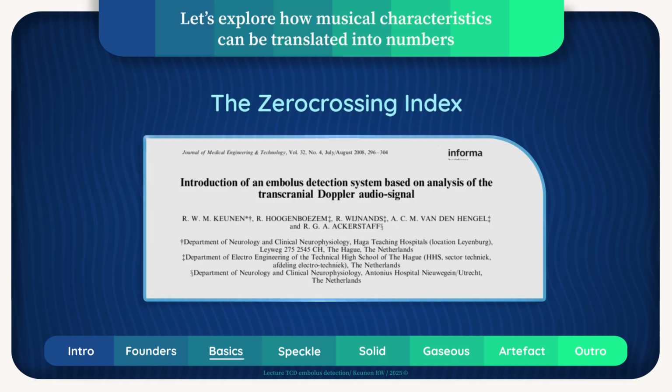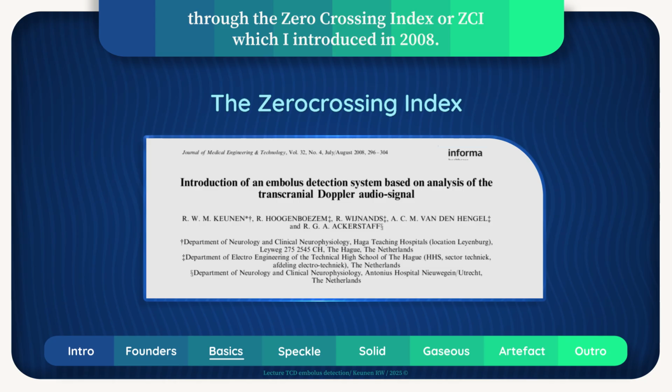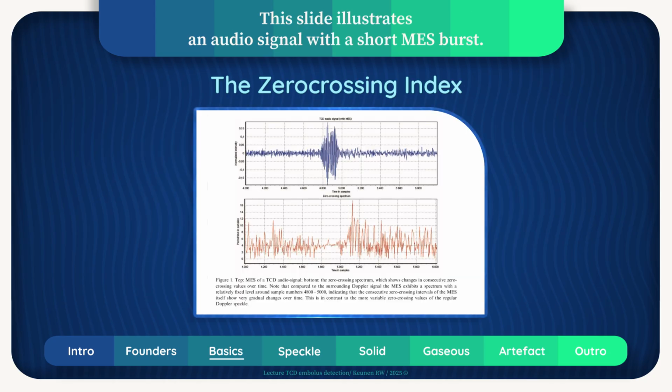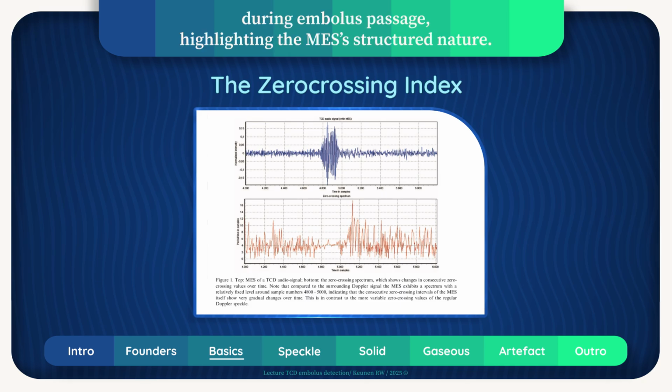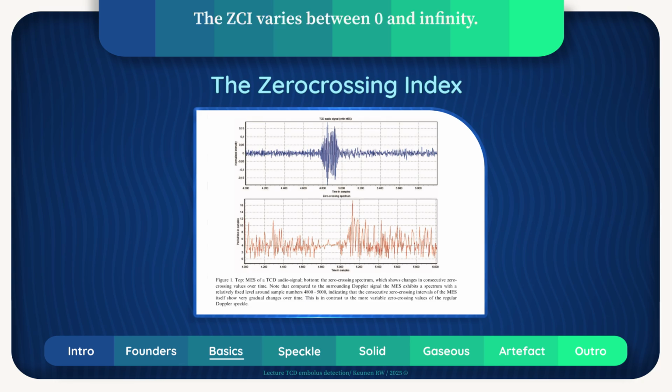Let's explore how musical characteristics can be translated into numbers through the Zero Crossing Index, or ZCI, which I introduced in 2008. This slide illustrates an audio signal with a short MS burst. The ZCI, computed from the pattern of zero crossings, shows low variability during embolus passage, highlighting the MES's structured nature. The ZCI varies between 0 and infinity. Signals with a ZCI of 0 exhibit 100% regular zero crossings.